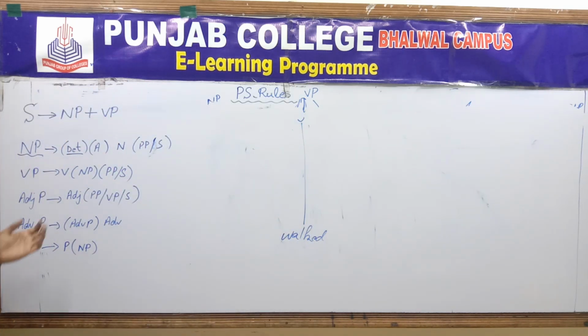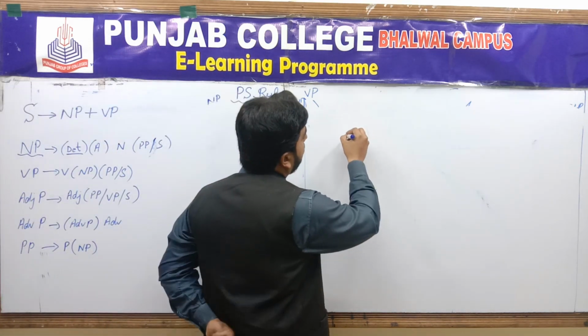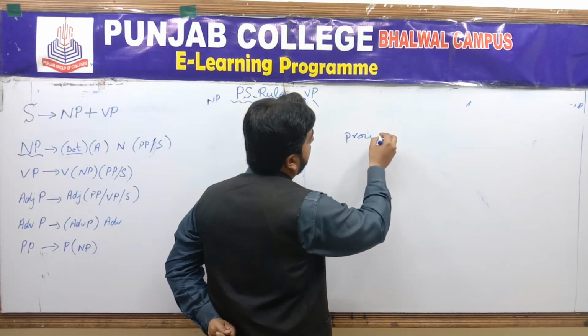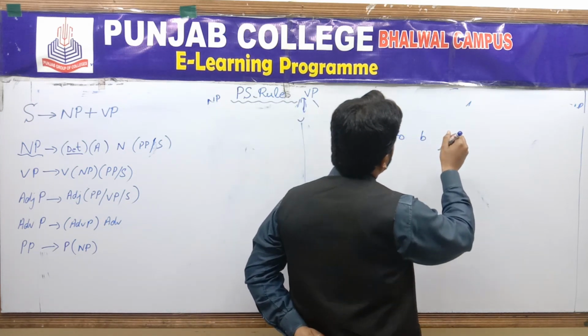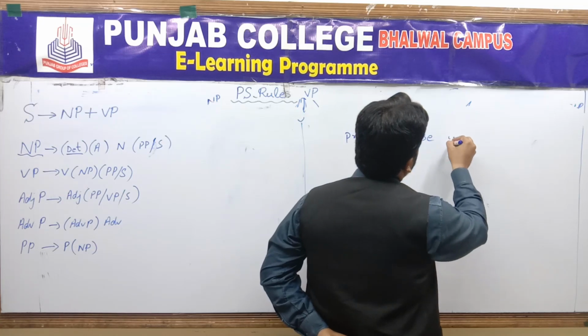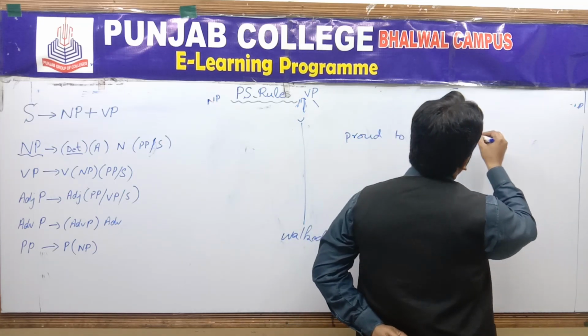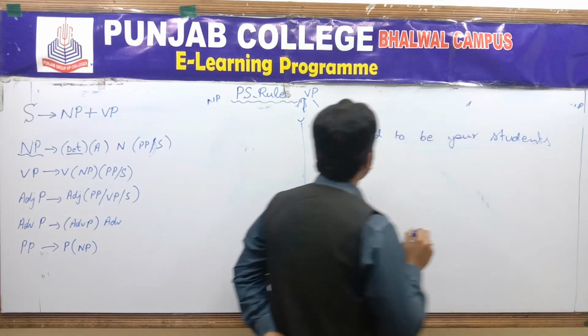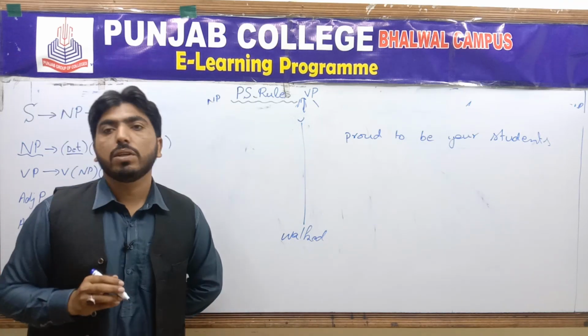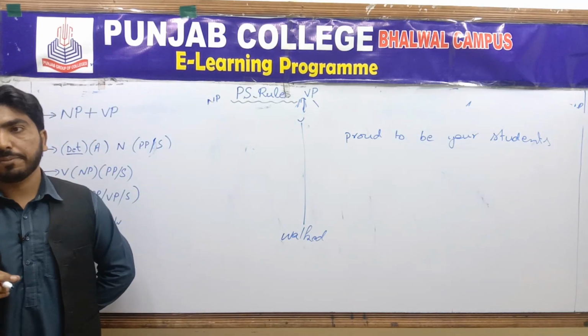Next, adjective phrase. Again, adjective is compulsory. Adjective is the compulsory part of this phrase. For example, let me give you an example: proud to be your students.